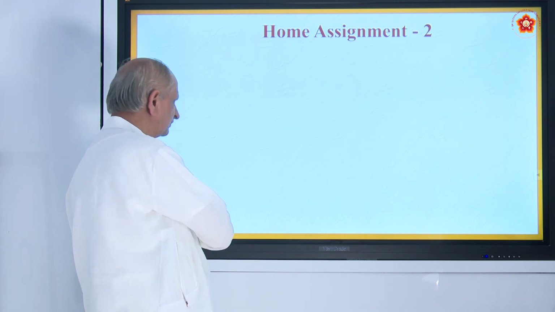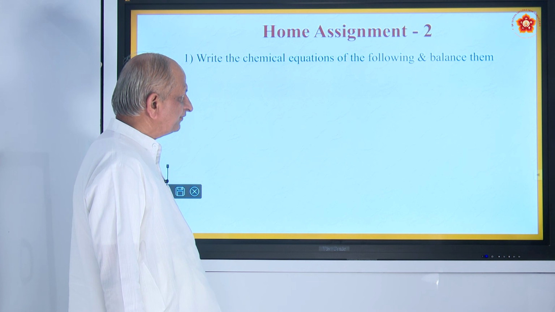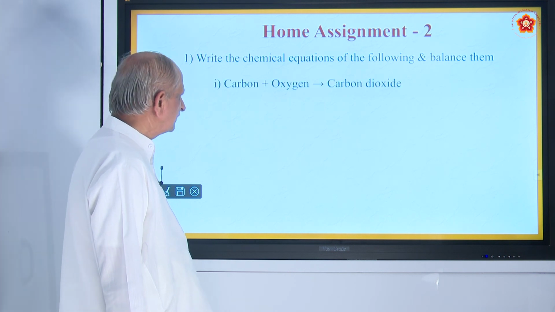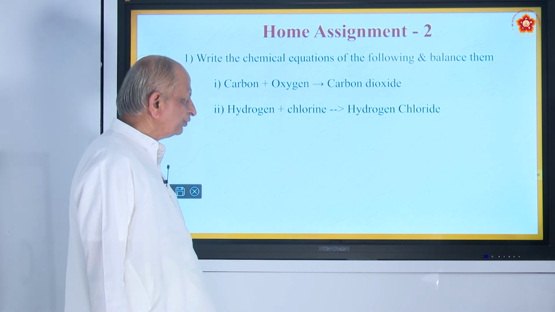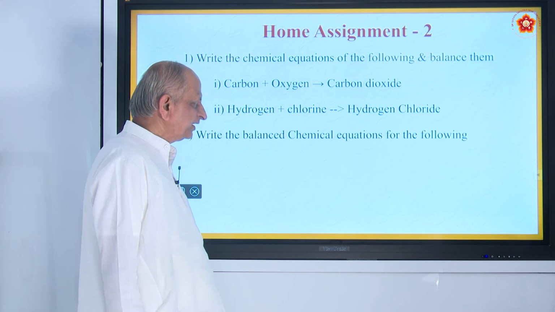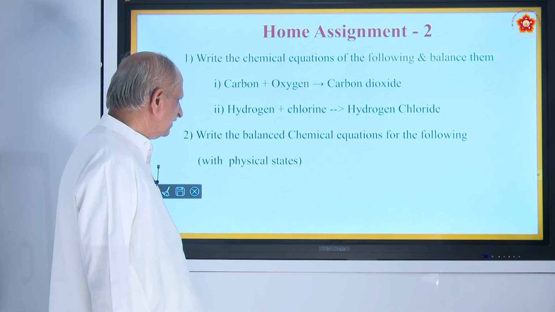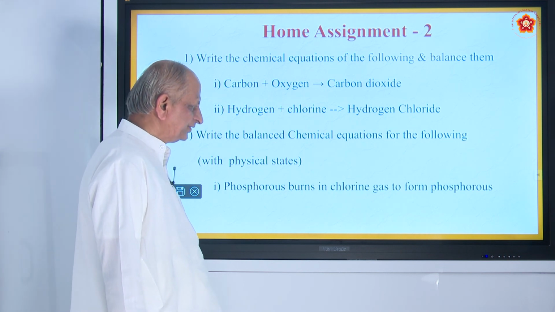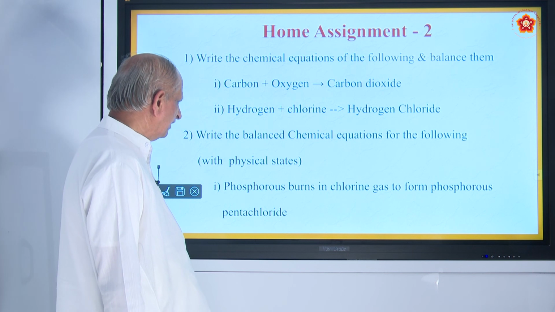Let us see homeworks. First one, write the chemical equations of the following and balance them. Carbon plus oxygen gives carbon dioxide, hydrogen plus chlorine gives hydrogen chloride. Write the balanced chemical equation for the following with the physical states: phosphorus burns in chlorine to form phosphorus pentachloride.